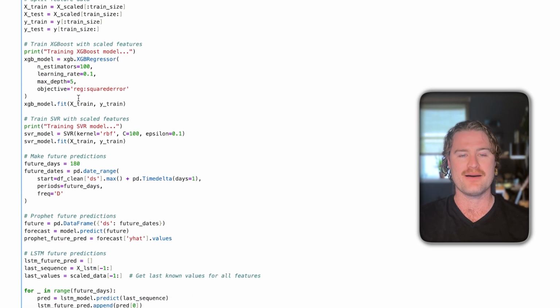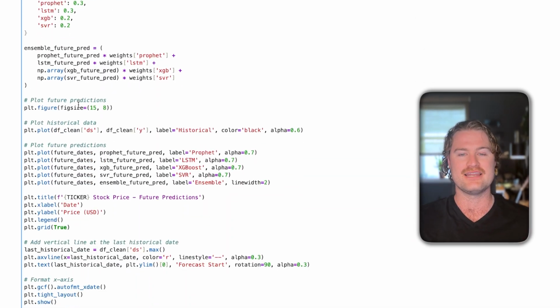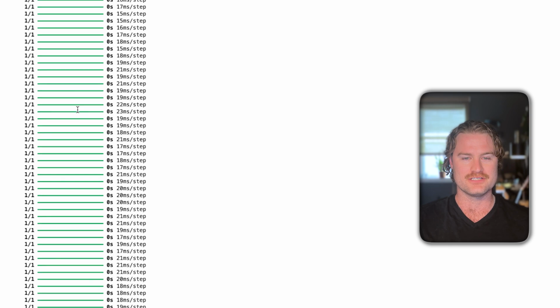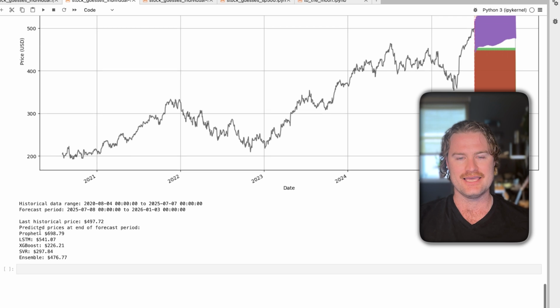You can see this is a lot more code because it's a lot more complex, and we have to associate the data to many different engines. But at the end of the day, after all of this learning step, we create a bunch of different ideas here. We need a little bit more tuning to help fix these at the bottom here, but what we get out of this is we are able to get an average from every one of these and then create an ensemble, which is this one. This is all of them together weighted, and we can then get a stock price at the end in average.